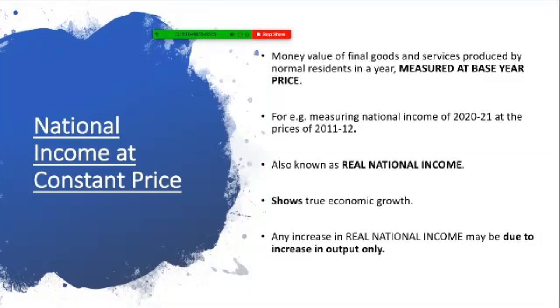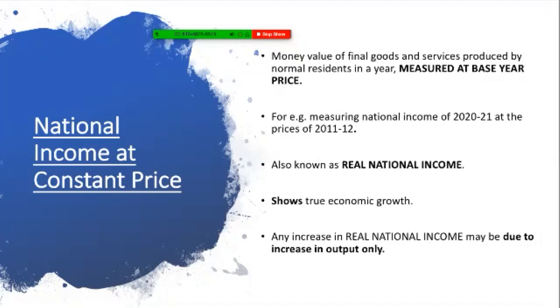As far as calculation of national income is concerned, we measure it on the basis of base year's price. For example, if we have to calculate national income for the current year 2020-21, we will do it on the basis of prices of the base year, that is 2011-12.